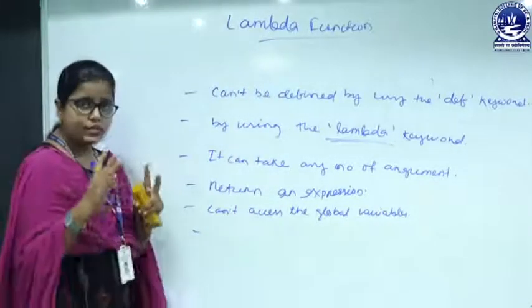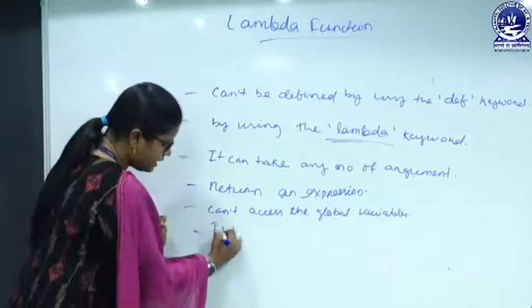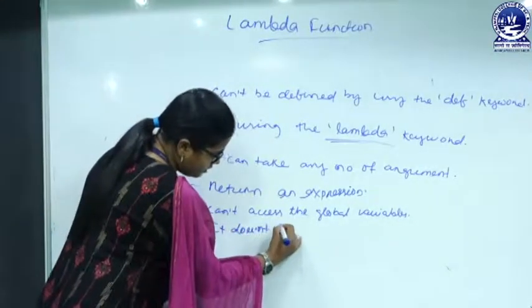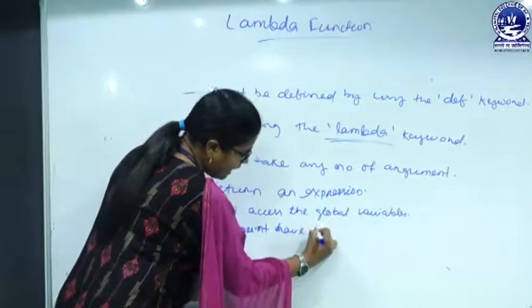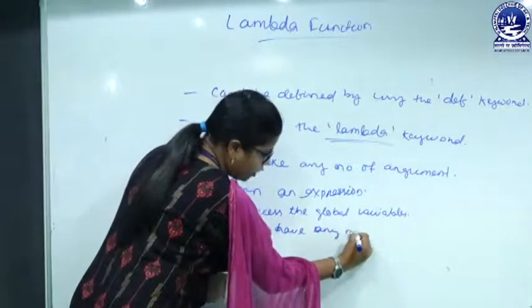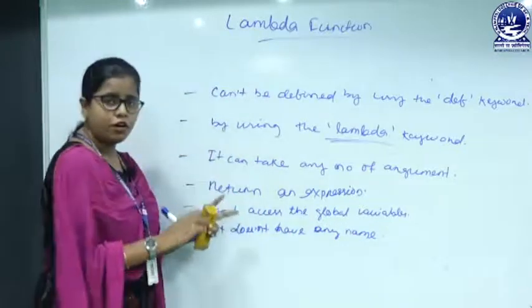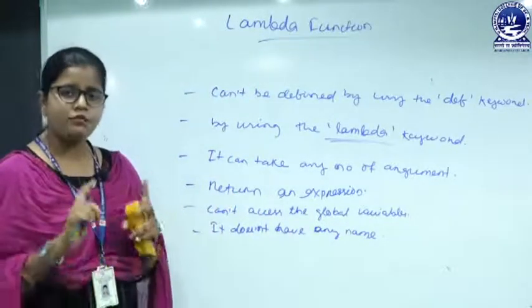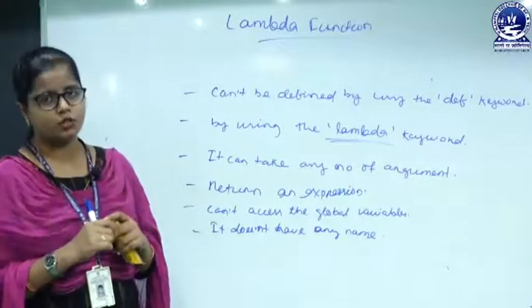And the most important thing is it does not have any name. We are using this function without having a name, so you have to remember why it is known as an anonymous function.